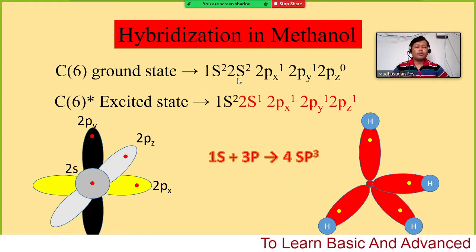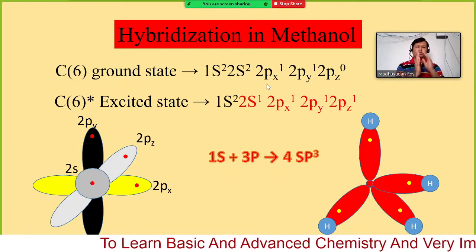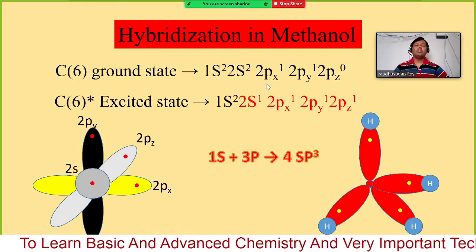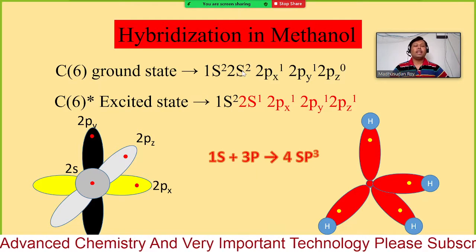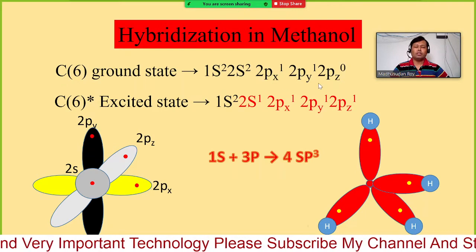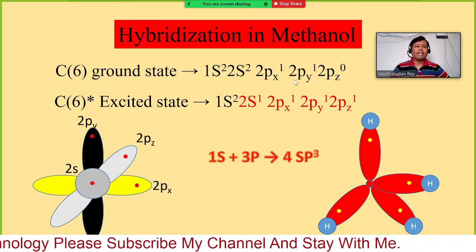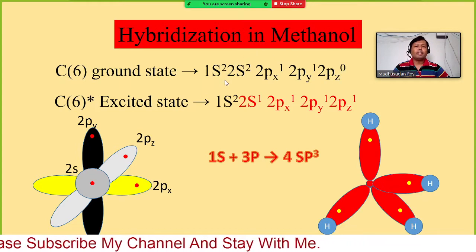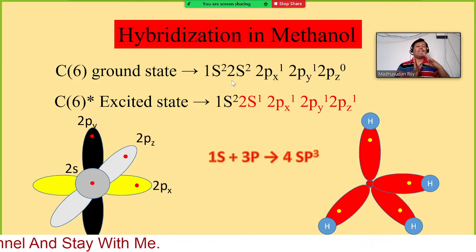Actually, the energy difference between the 2s and 2p orbital is very less. So, just gaining some energy, it can move one electron from 2s, because this is in the same shell. So, this is 2s, that means second shell. Both of them are in the second shell. So we have a very large energy difference between two different shells, first shell, second shell, third shell.